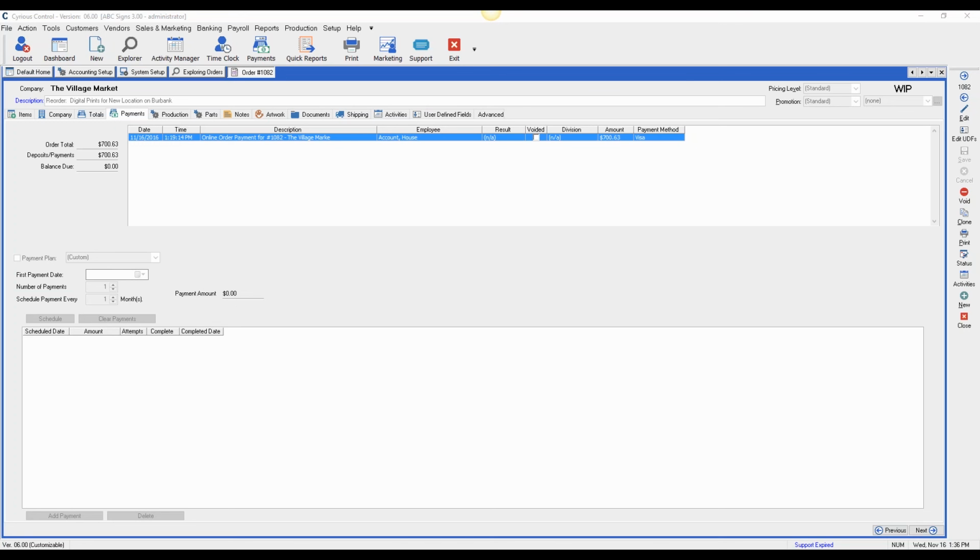So they can see all of their estimates for a certain time period, all of their invoices. You can see closed invoices. You can see open invoices. You can see the tracking number on the orders. You could see the balance due on the order. So it's basically an order and estimate listing that your customer can log in and see.